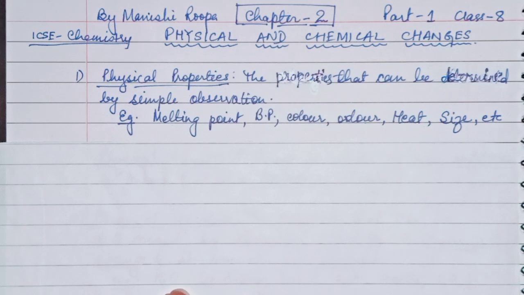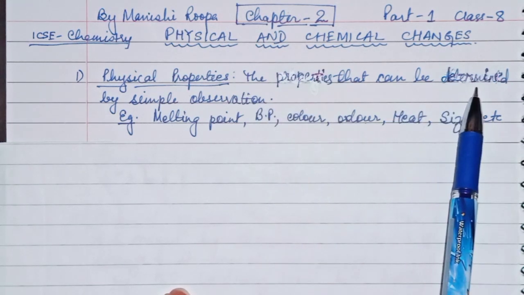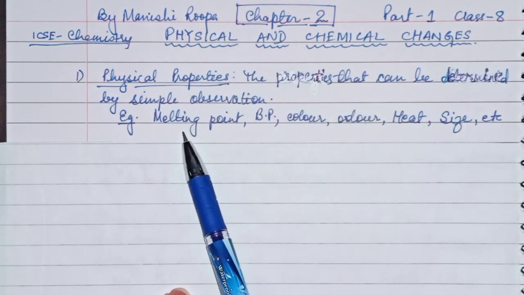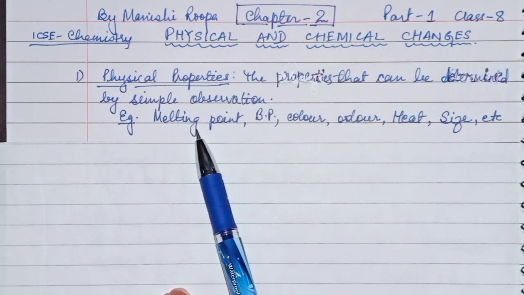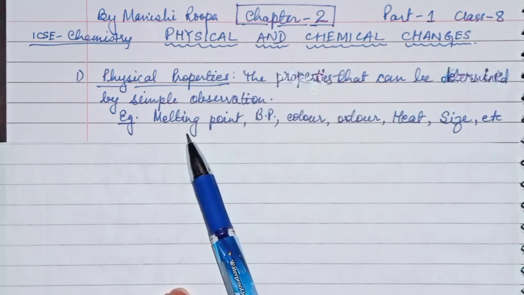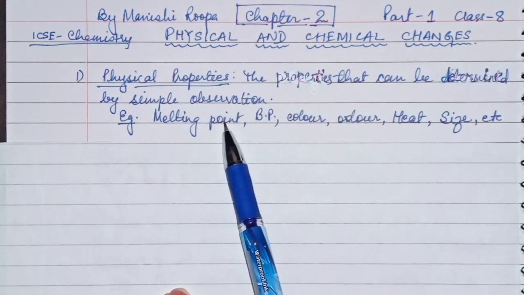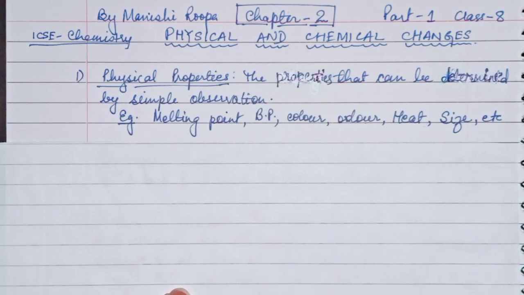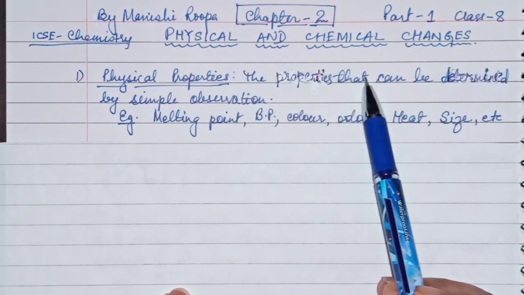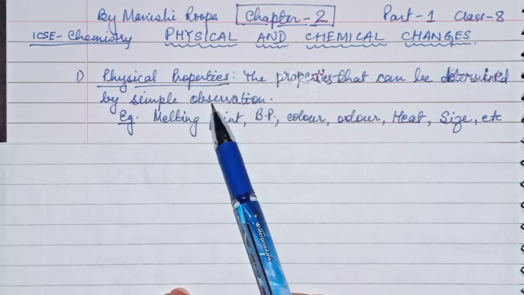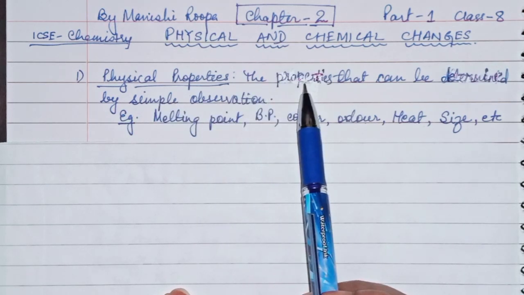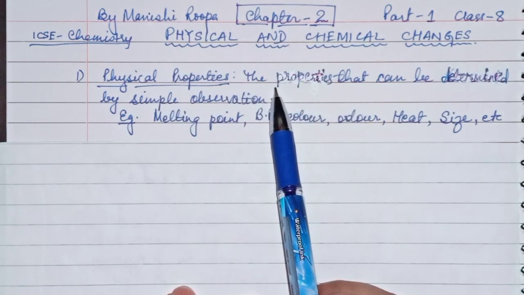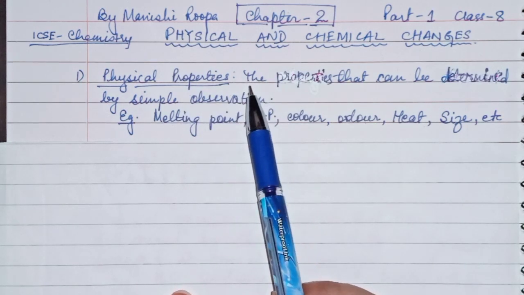So what are physical properties? These are the properties that can be determined or observed by a simple thermometer or by your sense organ. Examples are melting point and boiling point. These are physical properties. So the properties that can be determined by simple observation, and observation can be done with some instrument or with your sense organ.